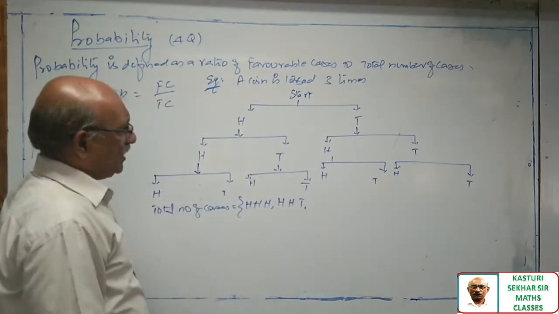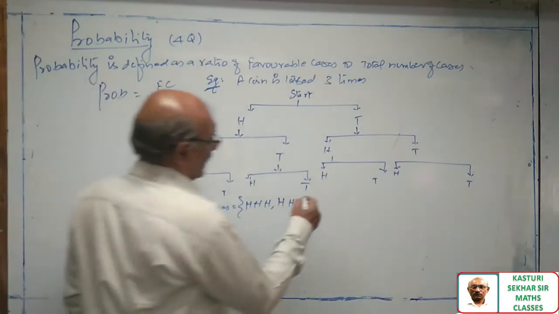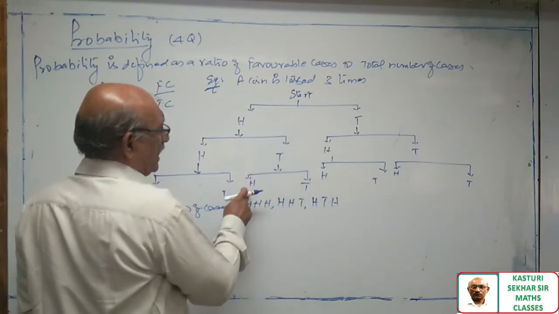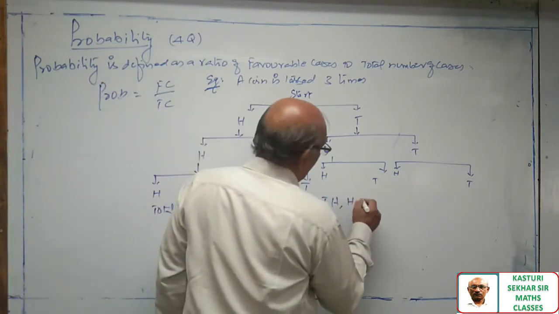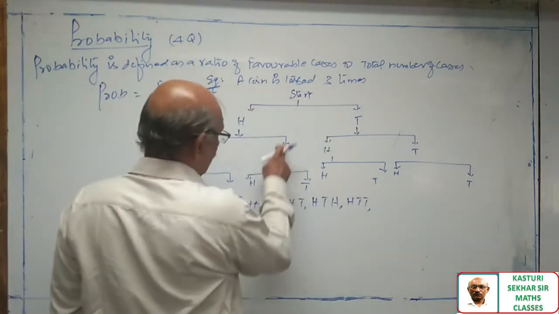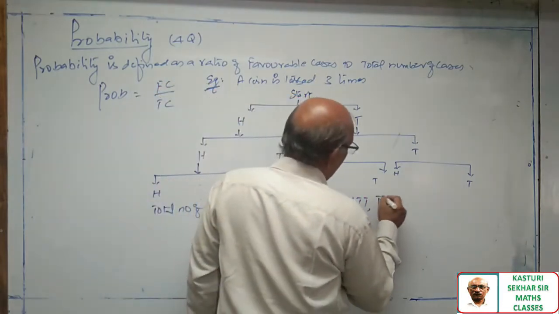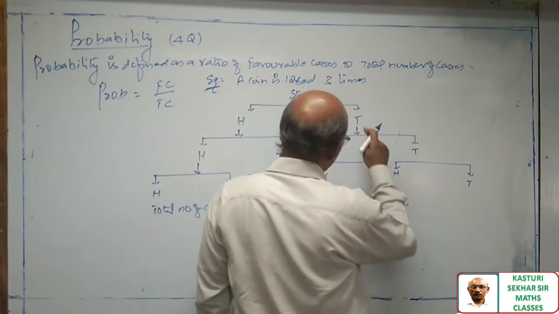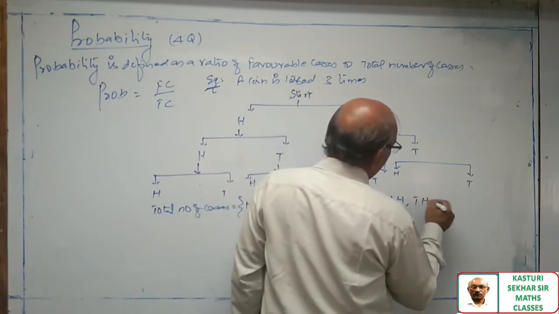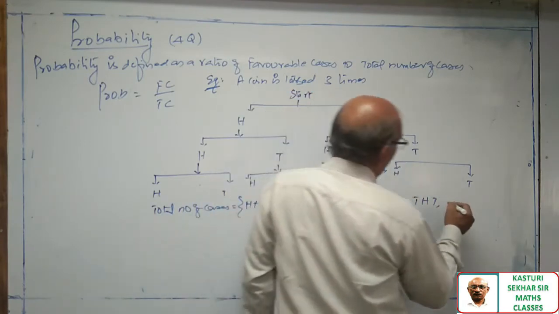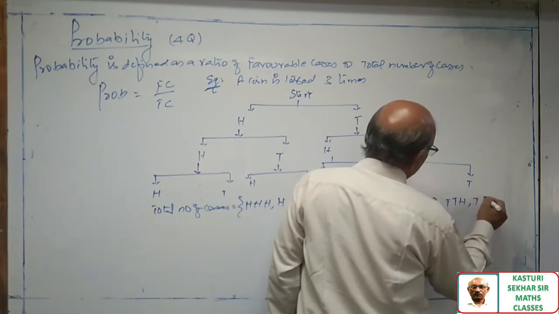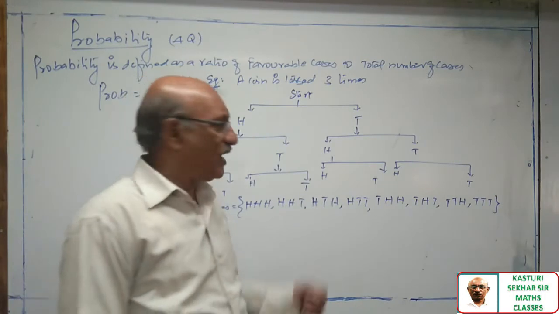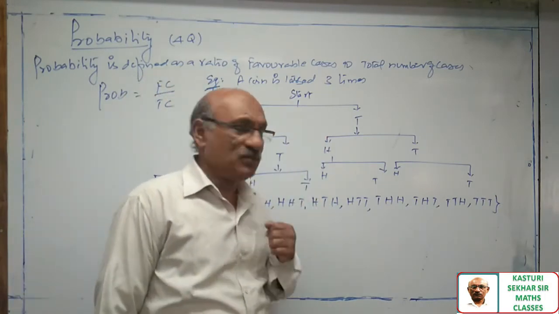Or head, tail, head, head, tail, tail. Otherwise, tail, head, head, or tail, head, tail, tail, tail, head, and tail, tail, tail. These are the various possibilities I have when a coin is tossed 3 times.